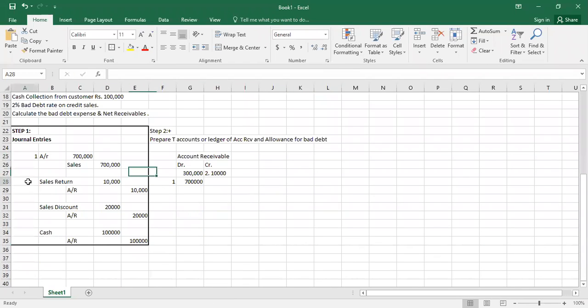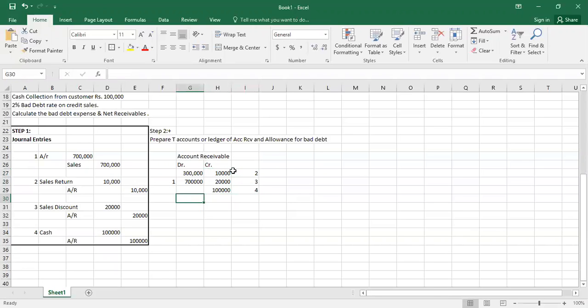In the third journal entry, account receivable is also credited with 20,000. And in the last entry, the fourth one, account receivable has been credited by 1 lakh. So it is 1 lakh here. Now the total value of the debit side is rupees 1 million.